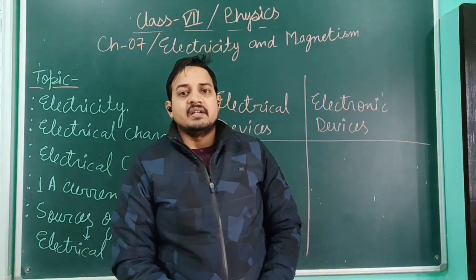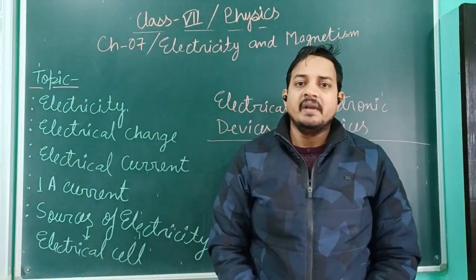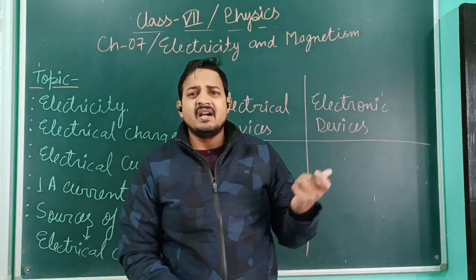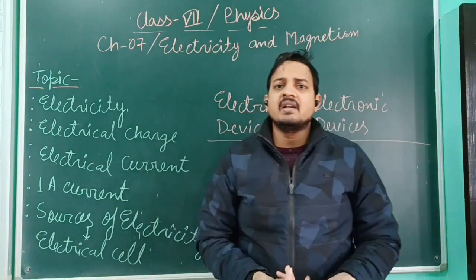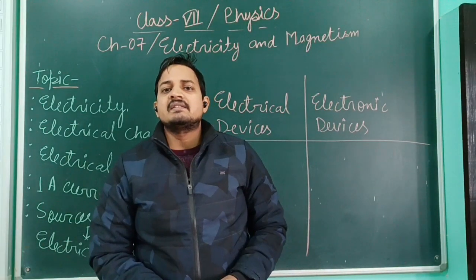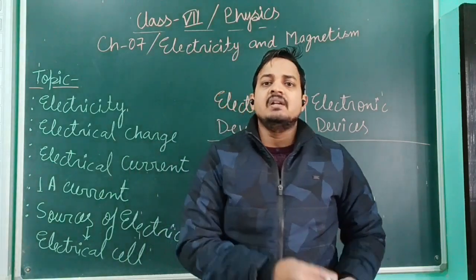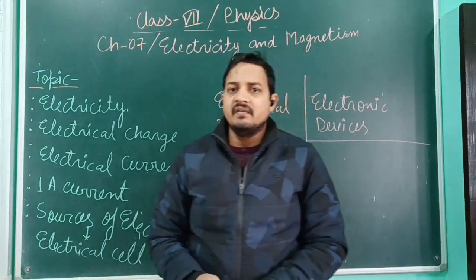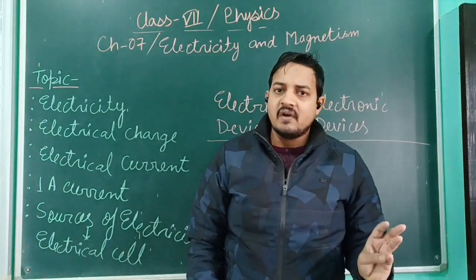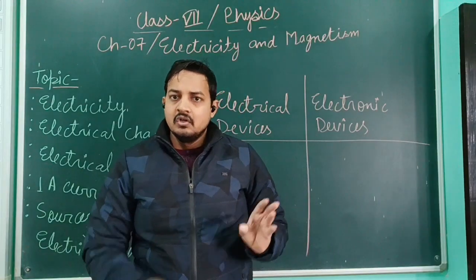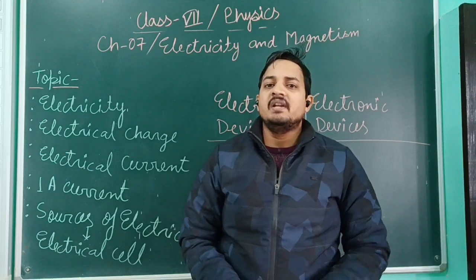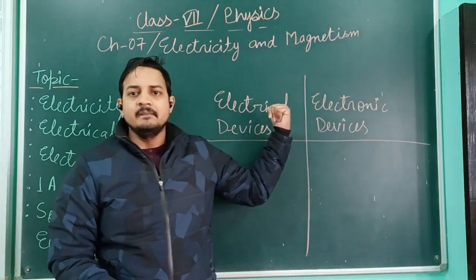Okay, so what is electricity? Whenever the term electricity comes to your brain, what is the first thought that comes? That it is a kind of current, a kind of flow of current, or anything else. So what is electricity? Electricity is simply a form of energy like other forms. See, in this entire class 7th, we have discussed several forms of energy. Like light is also a form of energy, heat is also a form of energy, sound is also a form of energy. In the same way, electricity is also a form of energy which can be used to operate majorly two things, which I have already mentioned here.